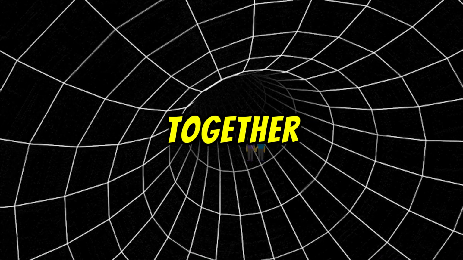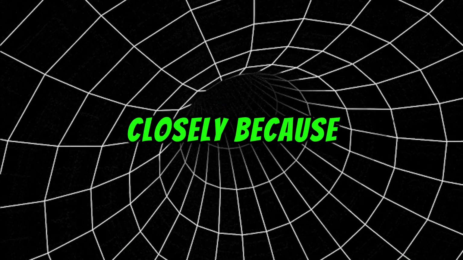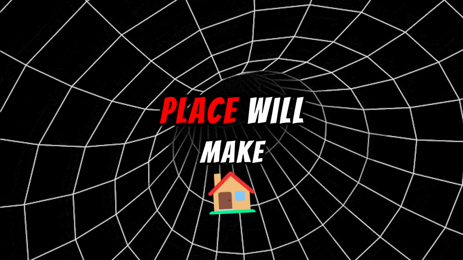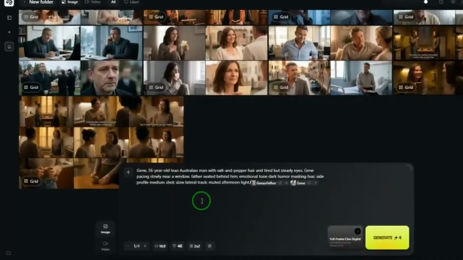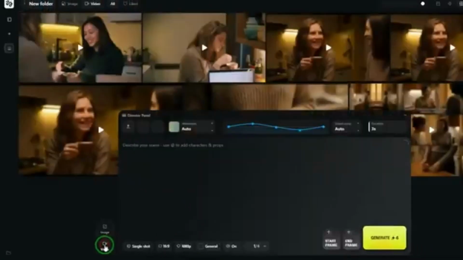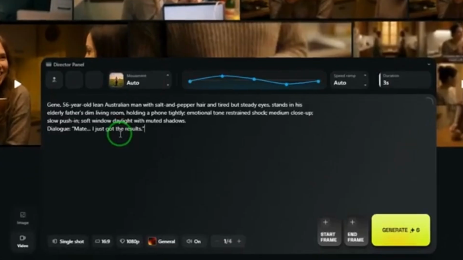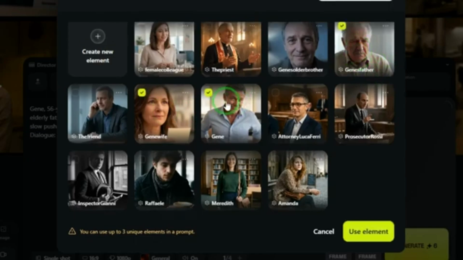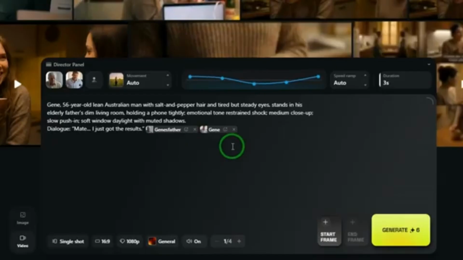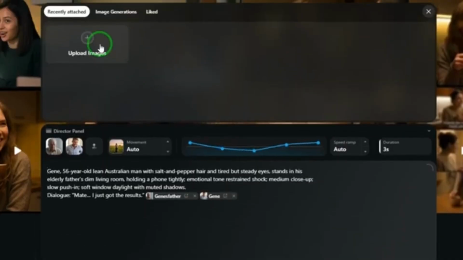This is where it all comes together. Pay attention closely because one small setting in the wrong place will make your video look completely off. Let me walk you through it. Go back to the video generation area in Higgsfield. Paste in the full first shot prompt for scene 1, and this time include the dialogue too. Upload the starting frame image you just generated, set the movement to auto, leave the speed ramp at default.